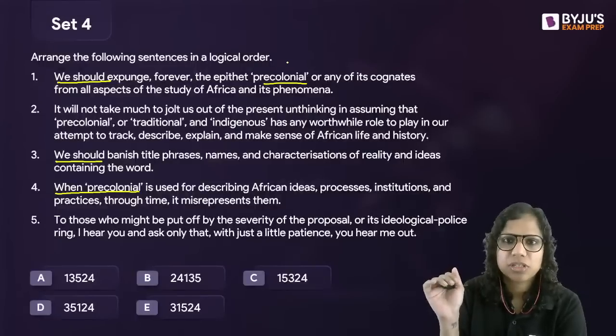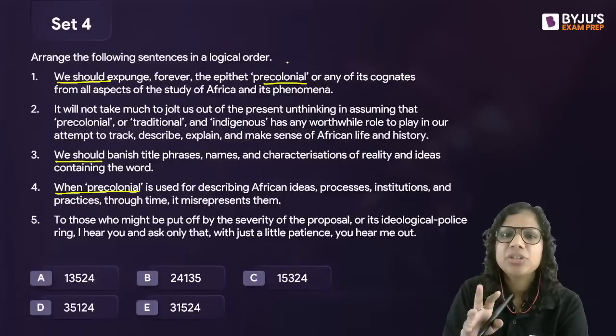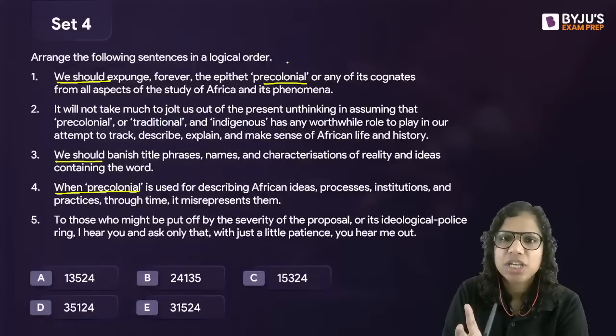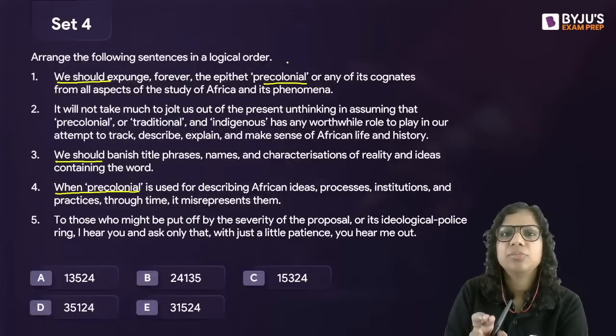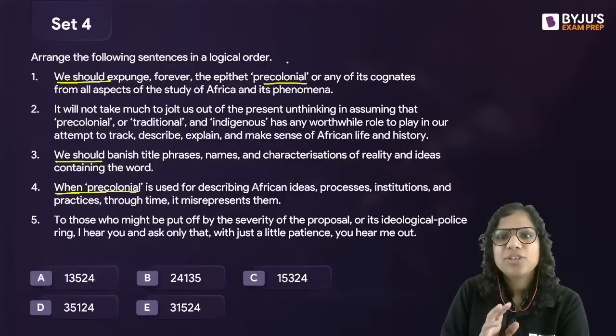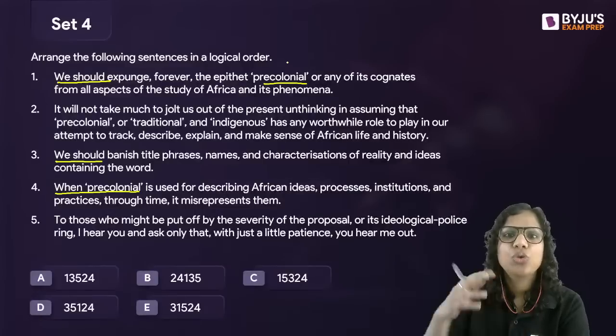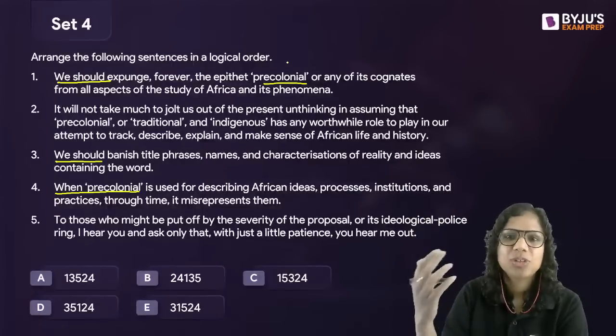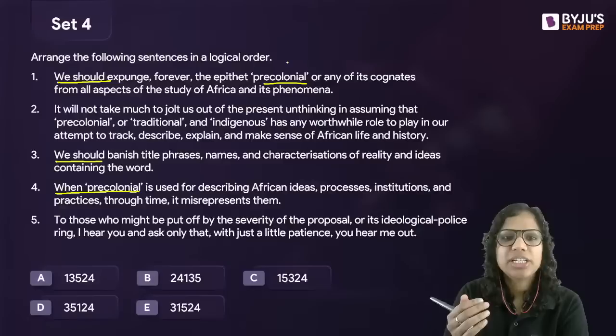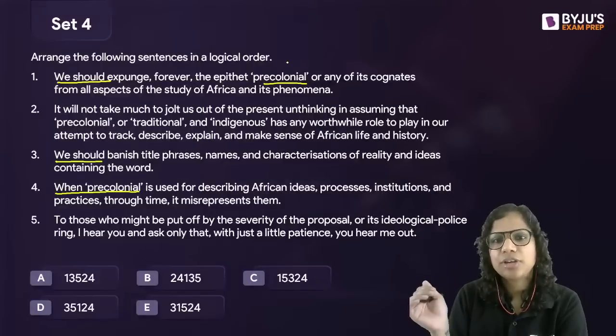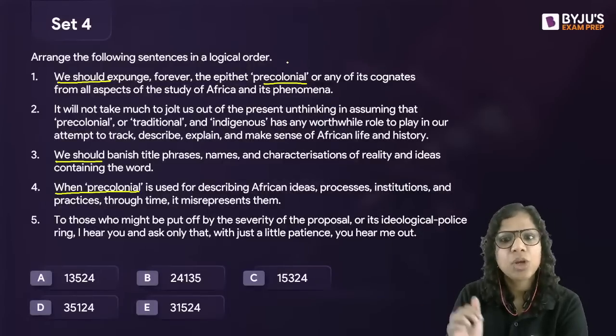Usually epithet is used in a negative sense. If you assign a bad adjective to a particular person, that's called an epithet. Now, we should expunge forever the epithet pre-colonial or any of its cognates, any of its various forms, like pre-colonialist, pre-colonialism, from all aspects of the society of Africa and its phenomena.